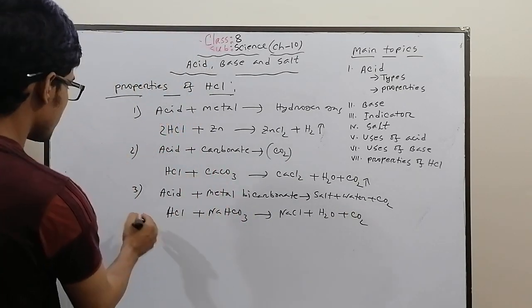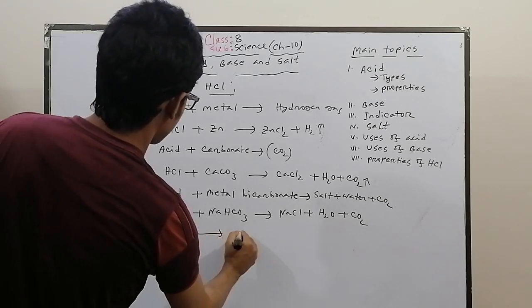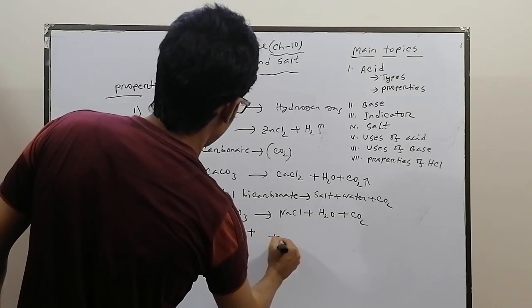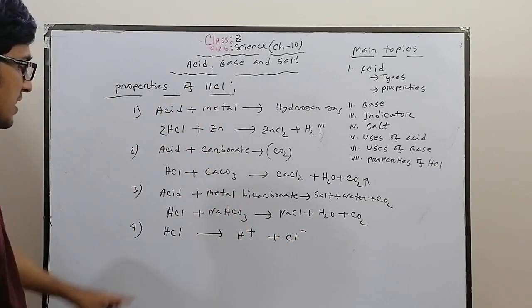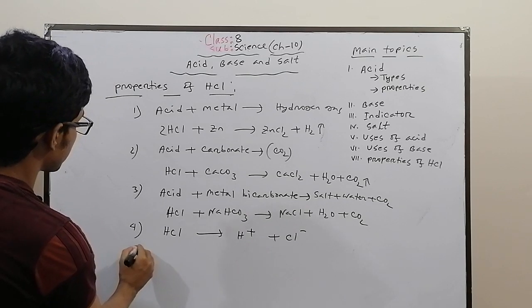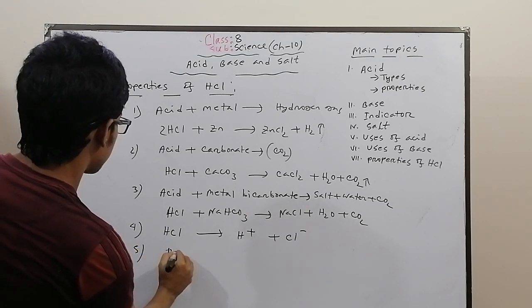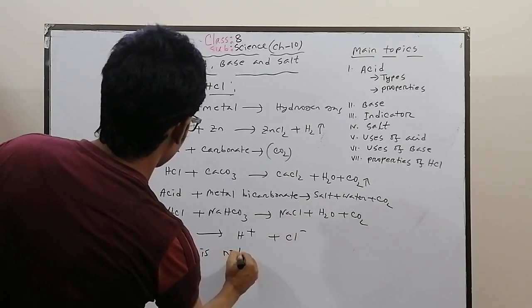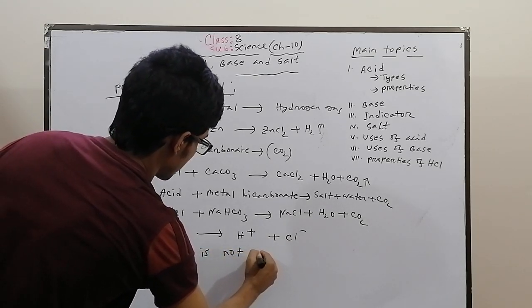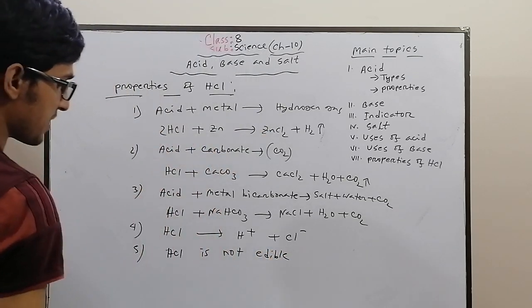Again, hydrochloric acid produces hydrogen ions in water. That's why this is called an acid. Okay, and hydrochloric acid, HCl, is not edible because it is a mineral acid. Mineral acids are not edible.